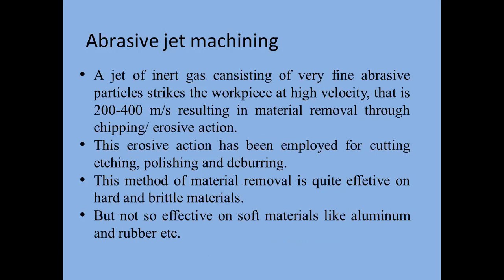Next, see abrasive jet machining. What happens in abrasive jet machining? See in detail, point by point. A jet of inert gas consisting of very fine abrasive particles mixed with gas strikes the workpiece at high velocity, around 200 to 400 meters per second, resulting in material removal through chipping or erosive action due to the impact forces applied by the abrasive particles over the workpiece material.